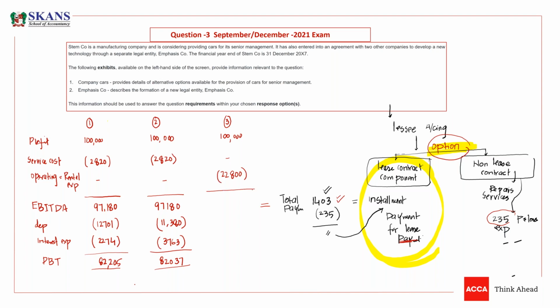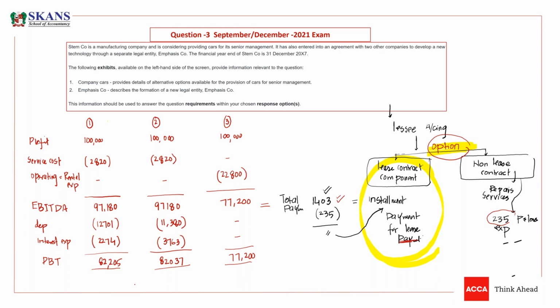So now we have EBITDA, which is 77,200. No depreciation, no interest, no loans, no assets. So your profit before tax would be 77,200.